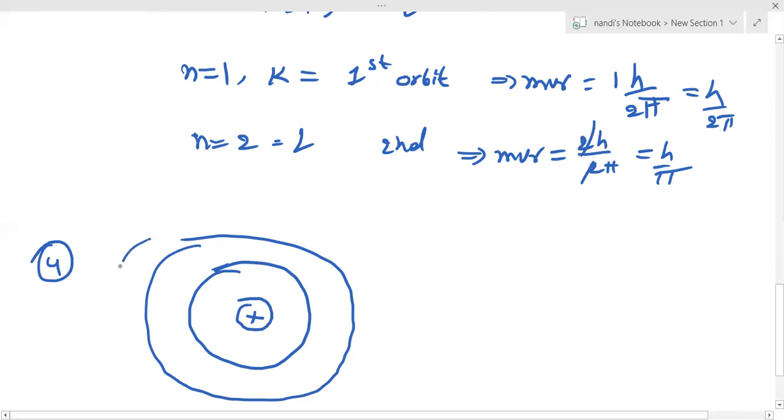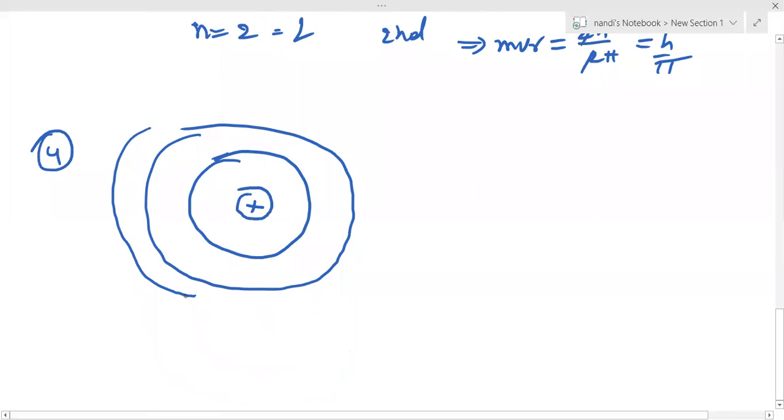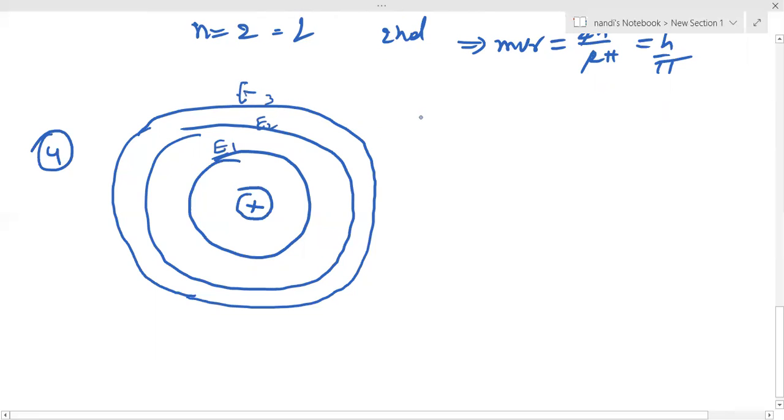Whenever the shell number increases, the energy of the orbit also increases. So the orbit near the nucleus has less energy, and the orbit moving far away has more energy. For example, I am taking E1, E2, E3. So the order of the energy of the orbit is E3 is greater than E2, which is greater than E1.